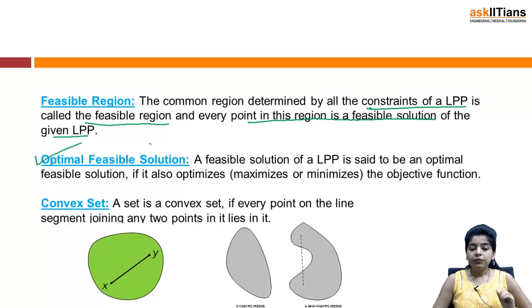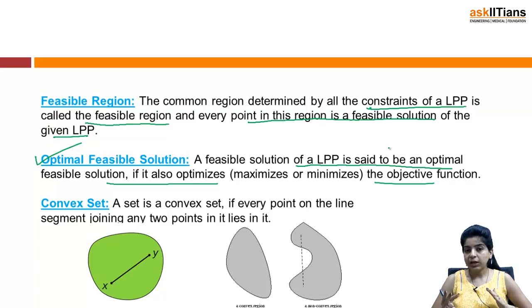Then we have optimal feasible solution. A feasible solution of a LPP is said to be an optimal feasible solution if it also optimizes the objective function. We first discussed solution, then we had feasible solution, now we have optimal feasible solution. An optimal feasible solution would be that particular feasible solution that would optimize the objective function as well. Optimize means maximize or minimize as per the demand of the question. So, the feasible solution that will optimize the objective function will be termed the optimal feasible solution.